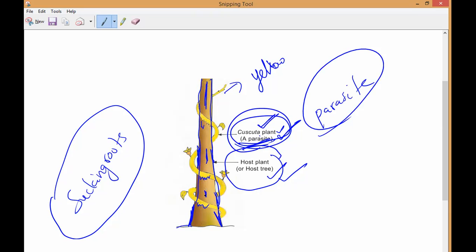Here the big tree is not depending on this yellow Cuscuta. This Cuscuta plant is depending on this big tree. How? It will surround it and it has special roots called what? Sucking roots. So what will these sucking roots do, you know? They will move inside. Whatever nutrition is required for its growth, it will send inside.